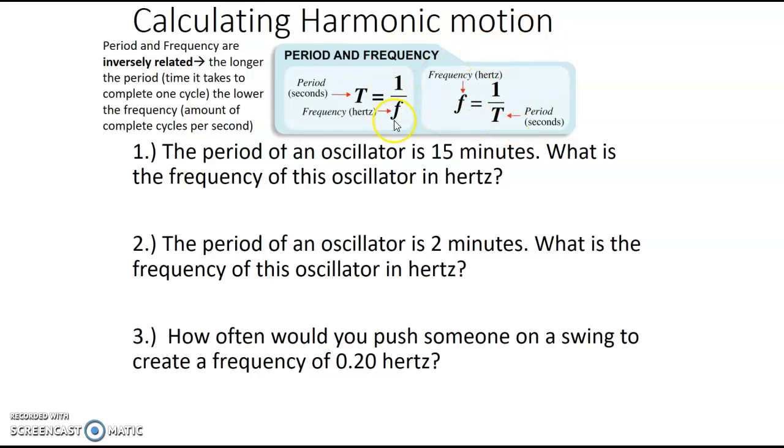These are the formulas that we used to calculate period and frequency. Period is 1 divided by the frequency, and frequency is 1 divided by the period. Period is the time it takes to complete one cycle, and we measure that in seconds, and the frequency is the number of cycles in a 1 second time period. So go ahead and solve questions 1, 2, and 3.